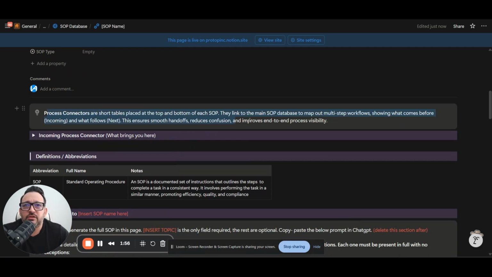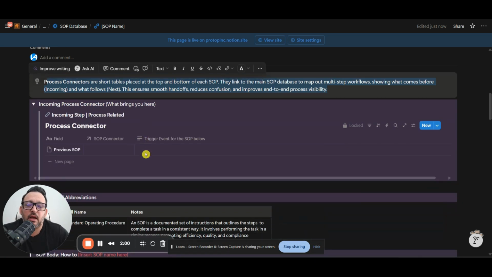This is the process connectors. Okay, so the process connectors basically connects. So standard operating procedures, I want to explain, right, it's just a very detailed part of a process. Okay, you cannot, or you should not, have one standard operating procedure about the entire sales process. You want to break it into lead generation, appointment setting, and sales, as an example. Okay, because you want to dive deep into it.